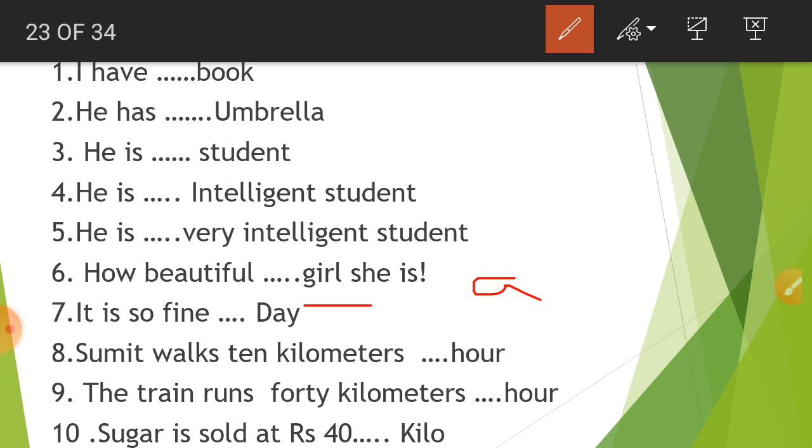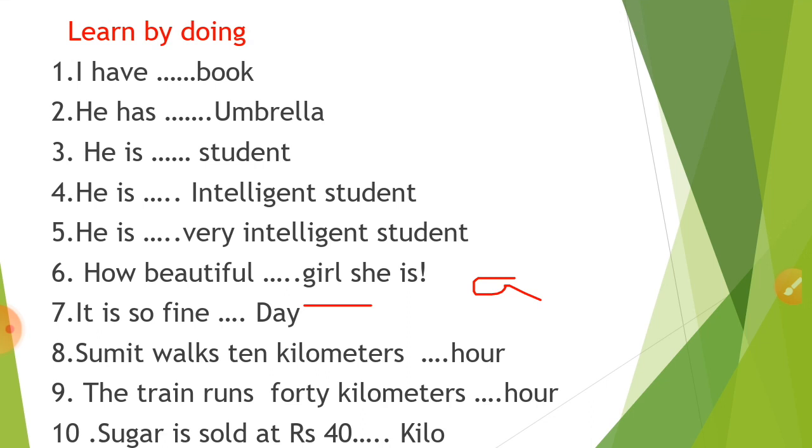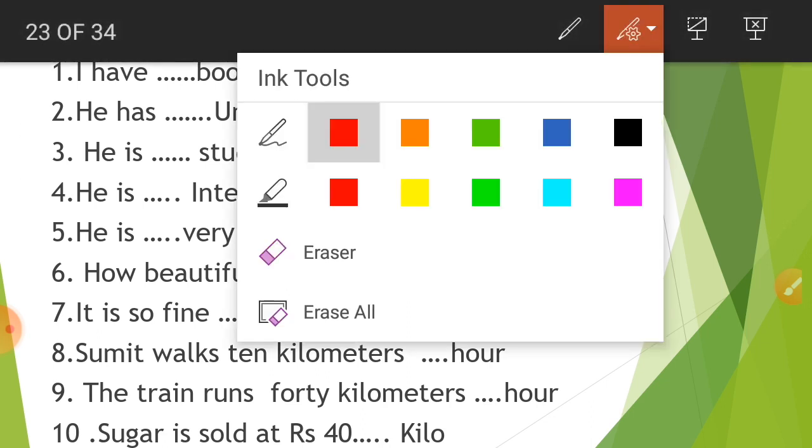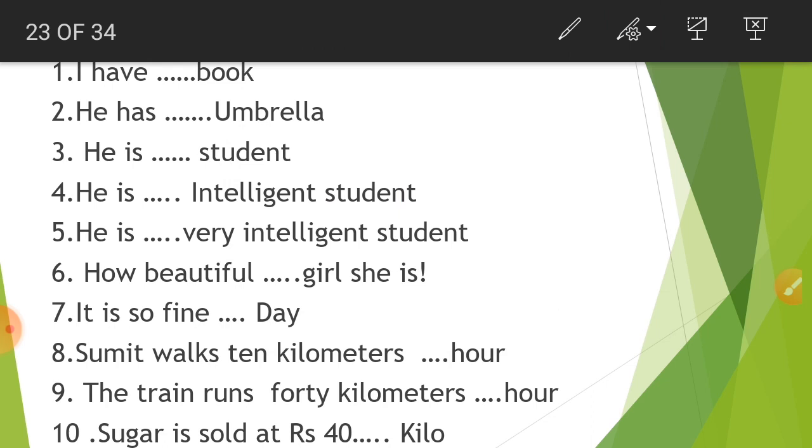Why not an? Why only a? Because particularly we are talking about one particular girl. Okay, next, seventh one. It is so fine a day. Most of the time such kind of questions come in exams, and most of the aspirants get them wrong. Instead of "so fine a day" they use "so fine day". So it's wrong. It is so fine a day.